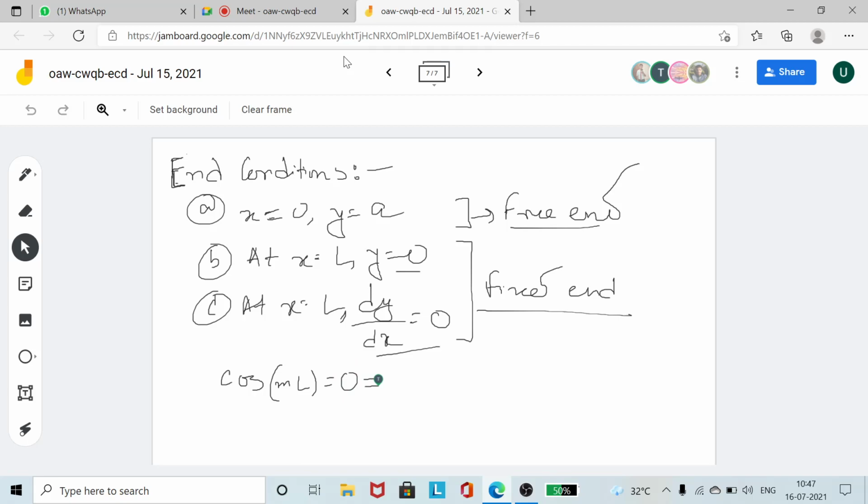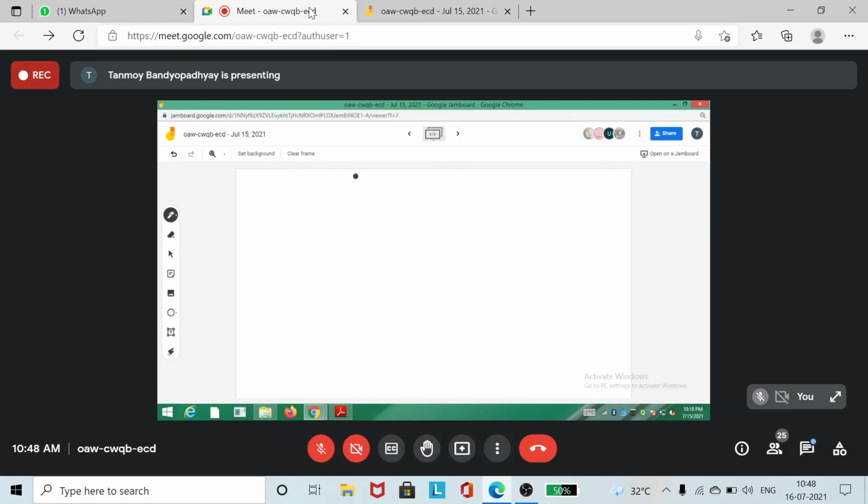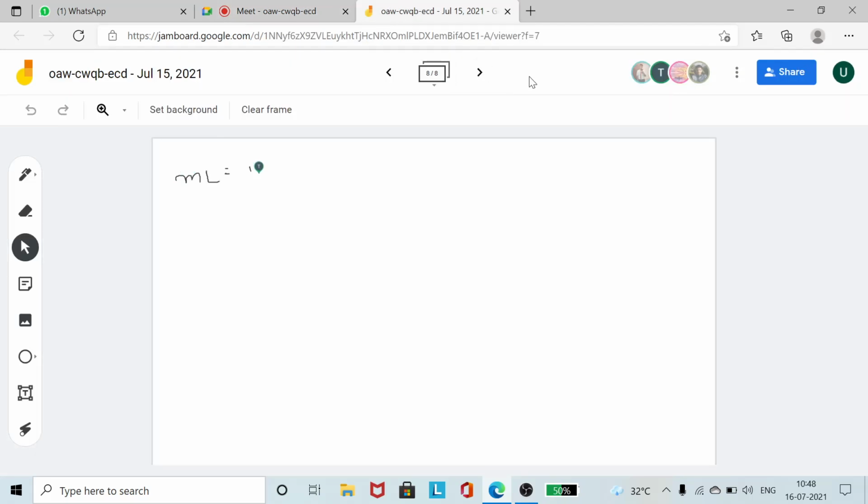Cos ml is equal to 0. So cos is equal to 0 means the general solution will be pi by 2, 3 pi by 2, 5 pi by 2 and all those things. So we can write it as (n plus 1) into pi by 2. If I take the basic solution, for pi by 2, I should be having ml equal to pi by 2. So ml is root over of P by EI into L, that is equal to pi by 2.